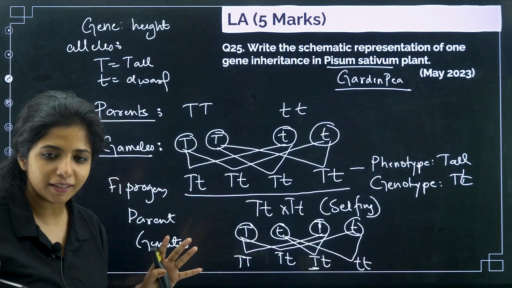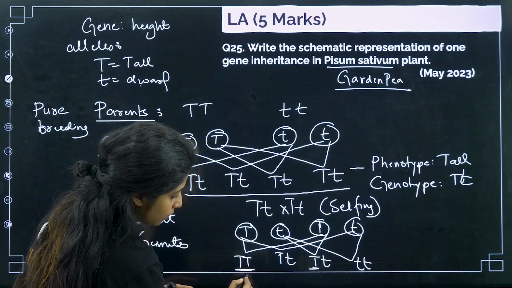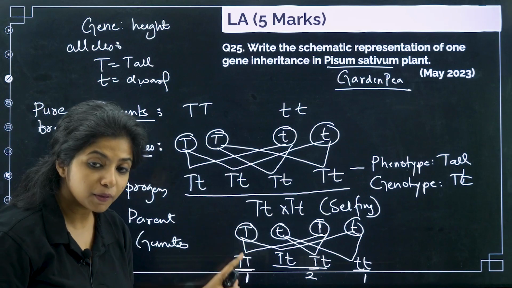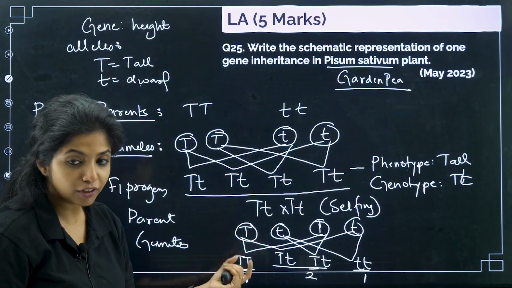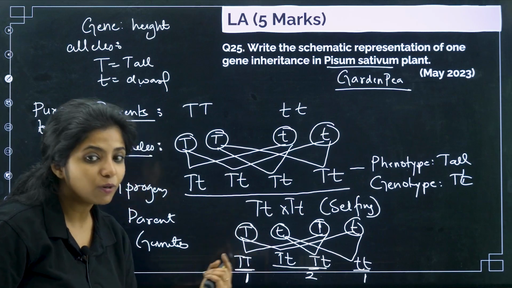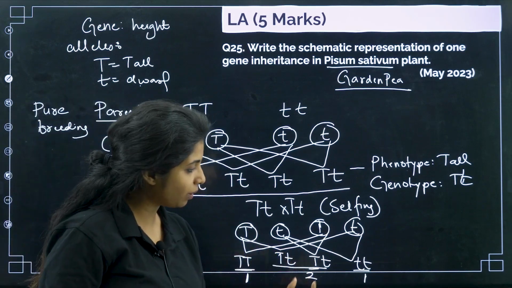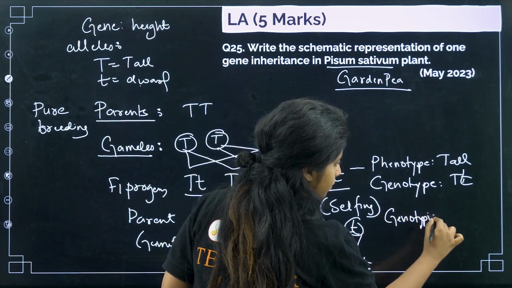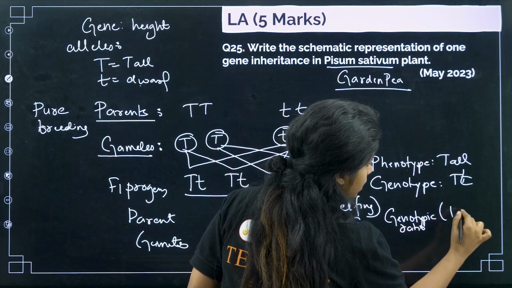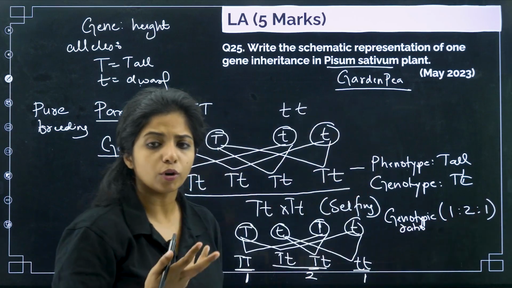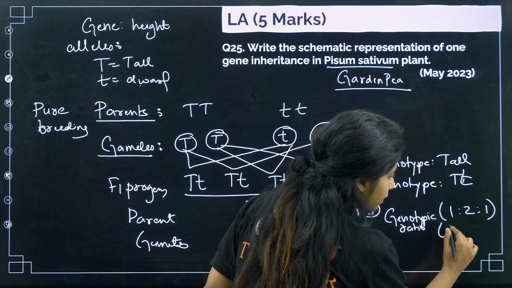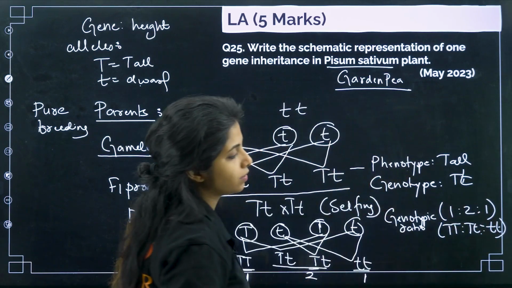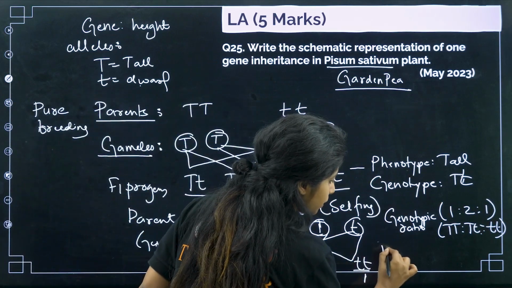So what is the ending of it? If you see, 1 is to 2 is to 1. What is this ratio, children? Genotypic or phenotypic? I am talking about the genotypic ratio. There is one like this, two of them like this, one of them like this. So what is the genotypic ratio? 1 is to 2 is to 1. Now what is 1? What is 2? So you have to write it. Capital T capital T, capital T small t, small t small t. This is what I am denoting with this. Okay. Next I will talk about the phenotypic ratio.